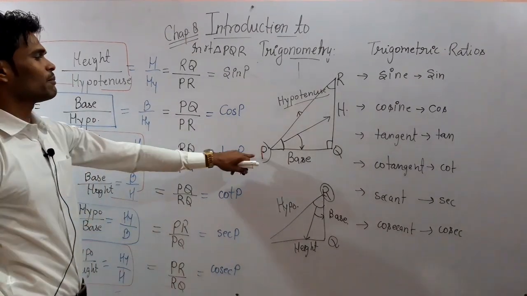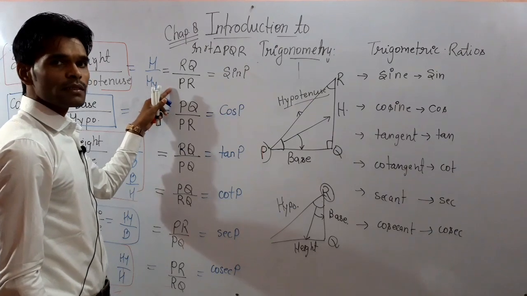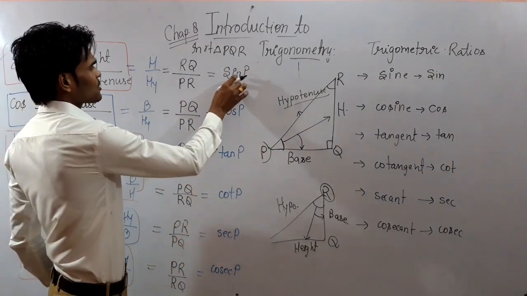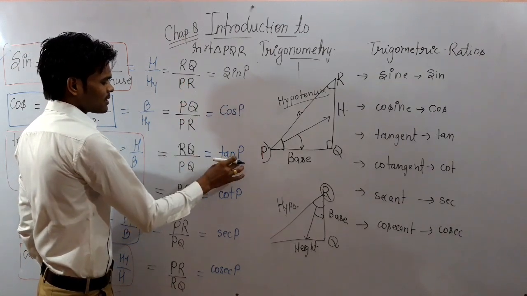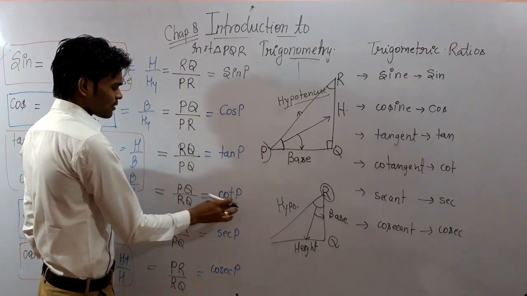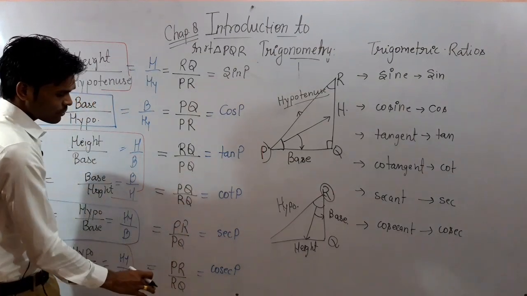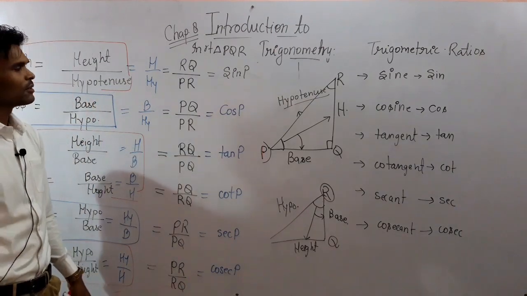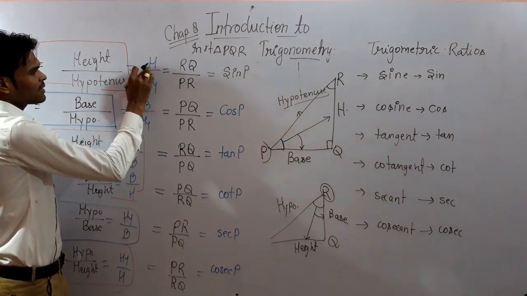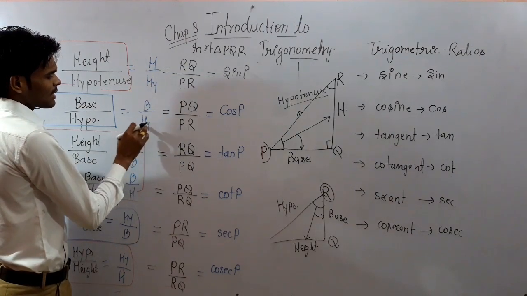So for angle P, sin P is equal to RQ by PR, cos P is equal to PQ by PR, tan P is equal to RQ by PQ, cot P is equal to PQ by RQ, sec P is equal to PR by PQ, and cosec P is equal to PR by RQ, where RQ is the height, PR is the hypotenuse, PQ is the base, and PR is the hypotenuse.